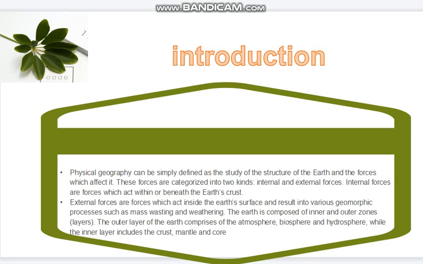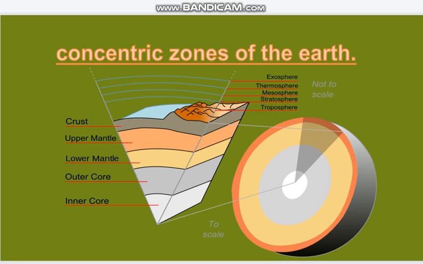So the Earth is composed of inner and outer zones. The outer layer comprises the atmosphere, biosphere, and the hydrosphere. Biosphere is mainly the living things. Atmosphere is the air, and the hydrosphere is the water bodies. So the outer layer is comprised of these three things, and the inner layer consists of crust, mantle, and the core. These are what we are going to discuss today.